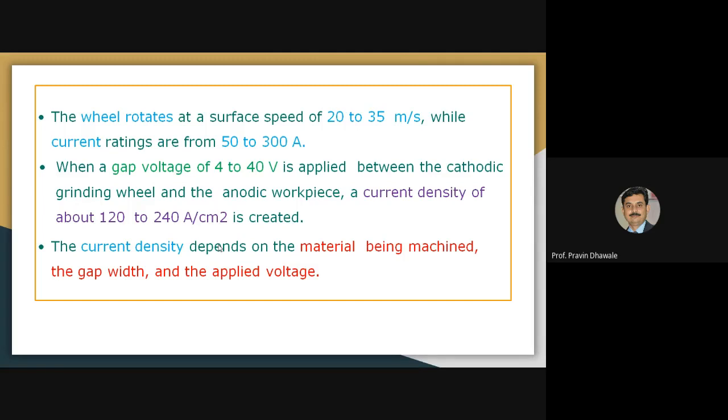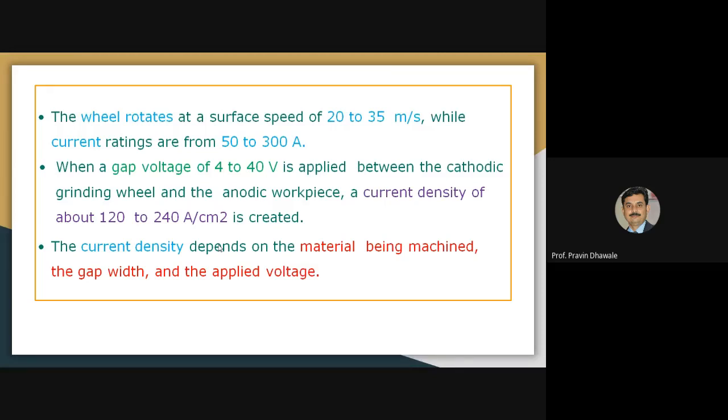The potential difference or gap voltage that has to be applied between the grinding wheel and the workpiece will be in a range of 4 to 40 volt, and the density of the current will be in a range of about 120 to 420 ampere per centimeter square.